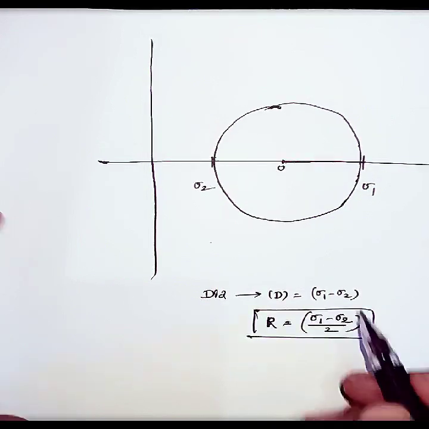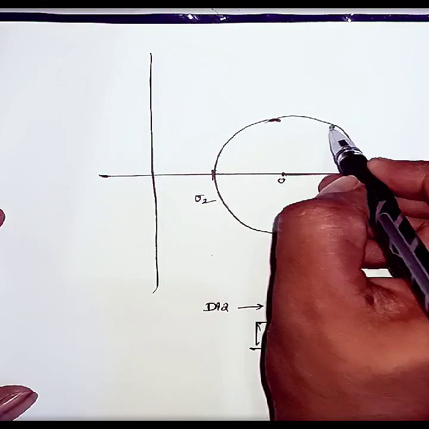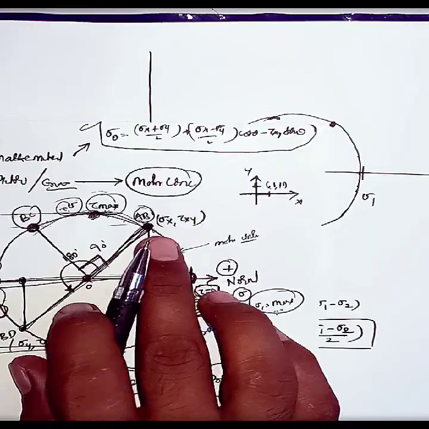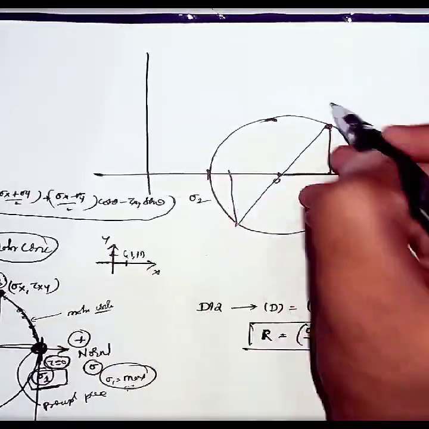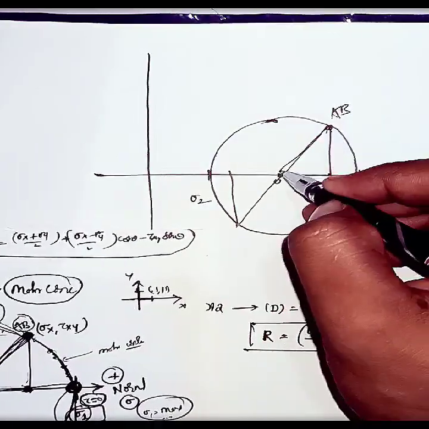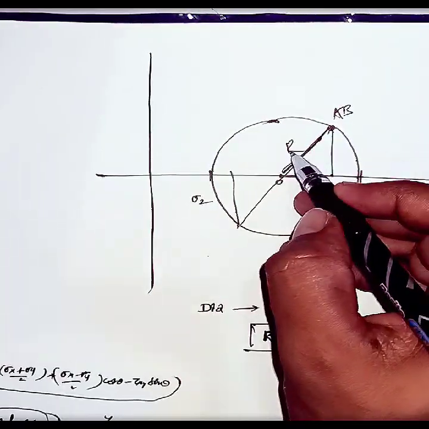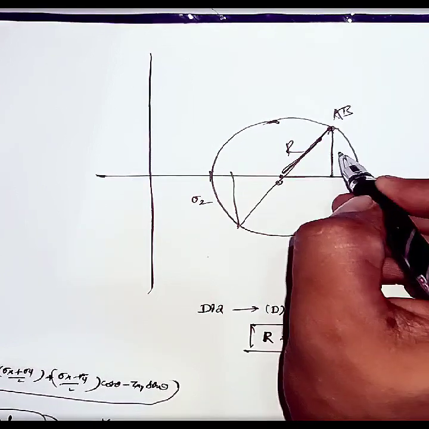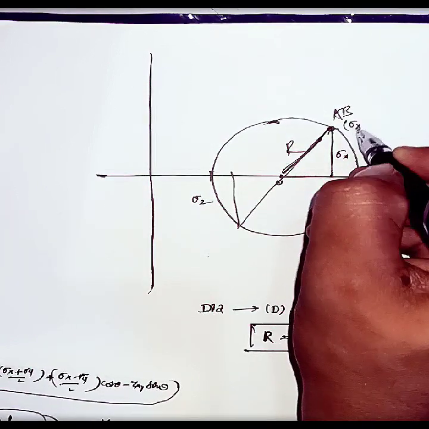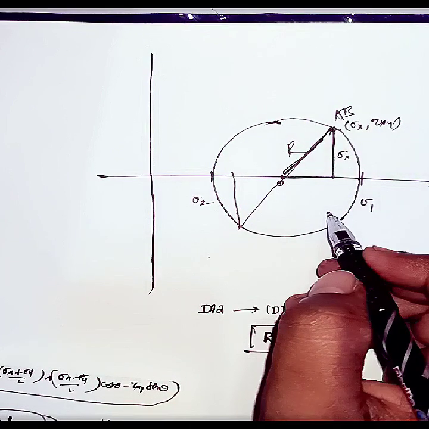And as we drew previously, this is the AB plane and this is the BD plane. If you see here, this is the AB plane, and this is the radius. Listen carefully, this is the radius from O to AB. This AB is sigma x comma tau xy. Yes or no?